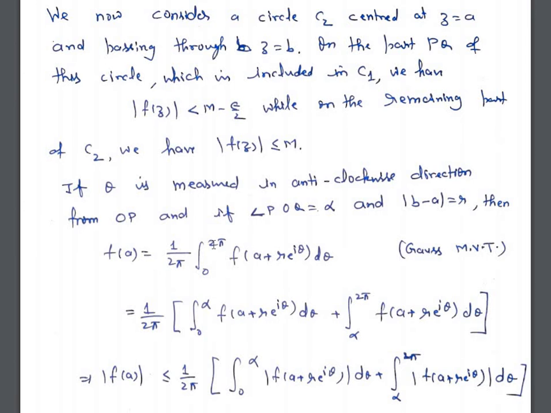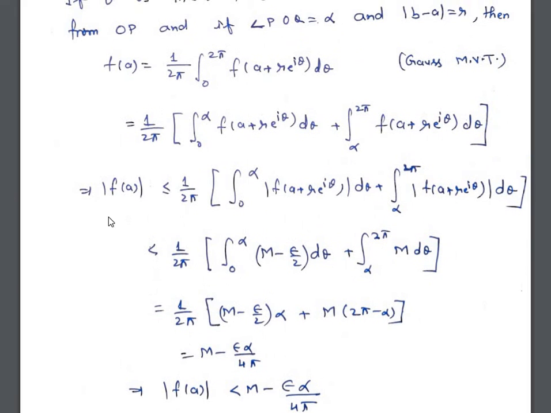Now break 0 to 2 pi into two parts, 0 to alpha and alpha to 2 pi. So this is 1 upon 2 pi, integral 0 to alpha f(A plus R e to the power i theta) d theta plus integral alpha to 2 pi f(A plus R e to the power i theta) d theta. Taking mod on both sides, we have mod of f(A) less than or equal to 1 upon 2 pi integral 0 to alpha mod of f(A plus R e to the power i theta) d theta plus integral alpha to 2 pi mod of f(A plus R e to the power i theta) d theta.